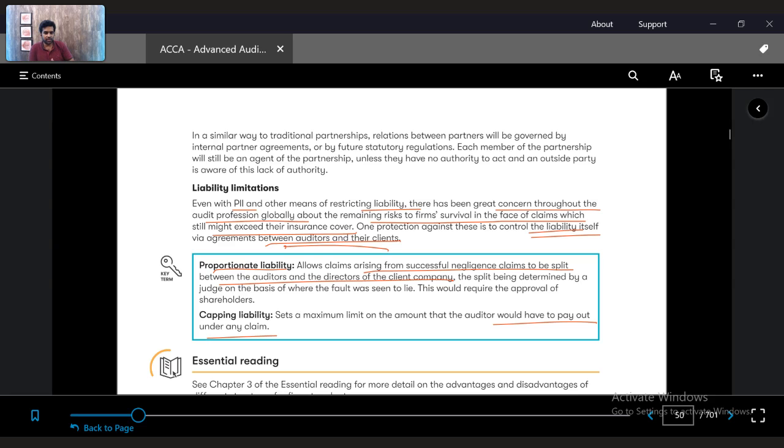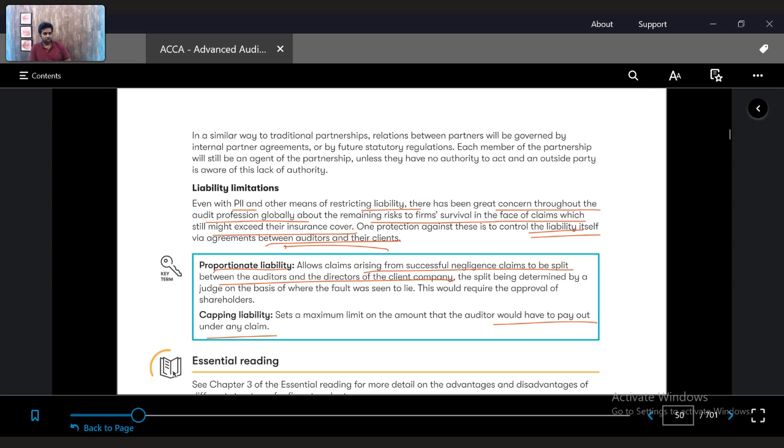At least some return we will get. If they don't win, then no return on the funding, definitely. But if they win, when the hedge fund people sue the auditors, they will get back a percentage of the insurance, right? Which can be considered as a return also. So because of this, in the last few years, a lot of suing has happened against the auditors because they have insurance.